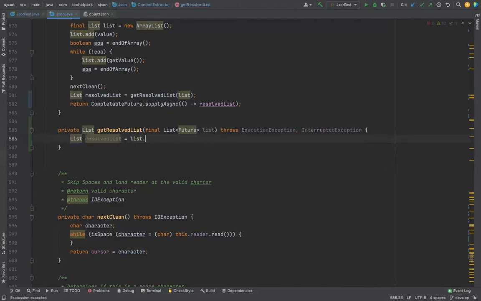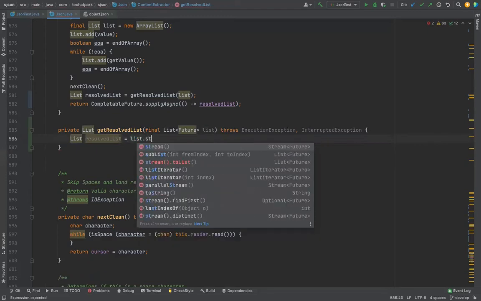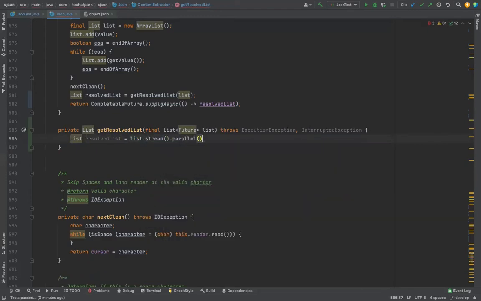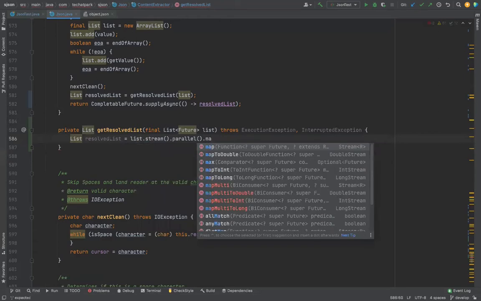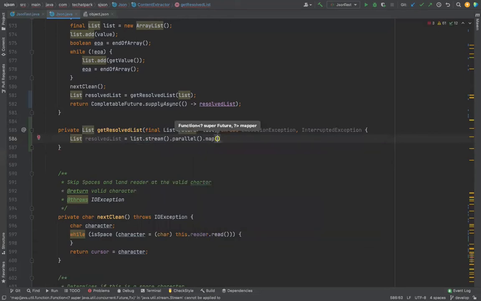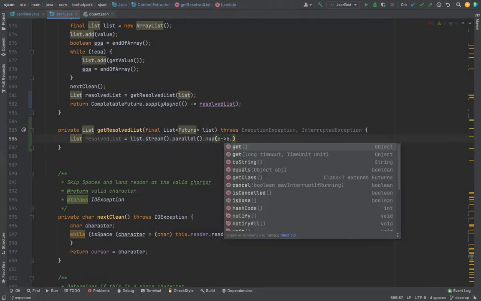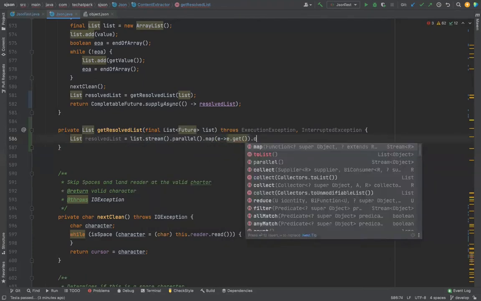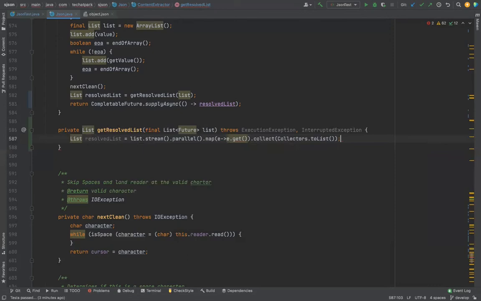So now we say list.stream().parallel().map. Map is what we are trying to do ultimately, right? In map, what are you going to do? Each element that you take, that element, e.get, and then finally collect to list. We will be thinking, okay, everything should come, I can put everything in one line of code. But what is the culprit here? Do you see a problem here? Syntactical problem. It says error. What is the error?